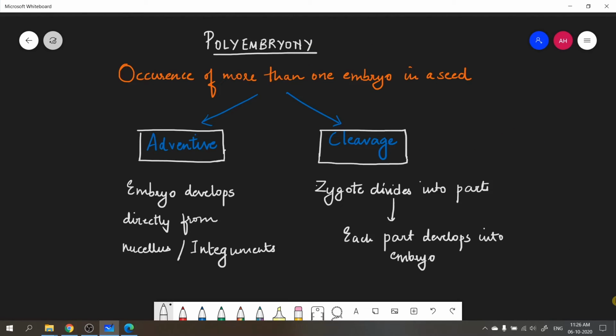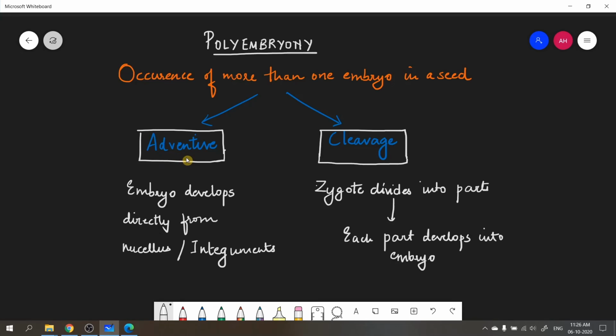Let us now understand polyembryony. So if you break the word, poly means many, embryony meaning embryos. So there is formation of many or multiple embryos at the same time. So I've written the definition here. Polyembryony is the occurrence of more than one embryo in a seed. Now, generally, polyembryony is of two types. One is adventive polyembryony and the second one is cleavage polyembryony. So, I'm going to explain the two, starting with adventive first.